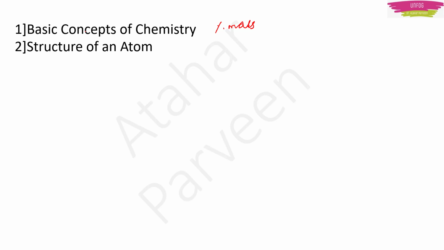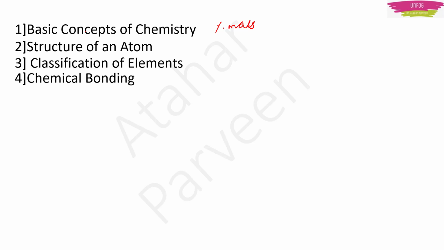Then we had structure of an atom. Then we have classification of elements, meaning periodic table elements. Some questions can be asked, like we solved the question for Dobereiner's triads, right? Like that, questions can be asked. Then we had chemical bonding. That again comes for the sigma and the pi bonds. Such bonding questions, ionic bonds and the covalent bonds, crystalline structure or what type of amorphous structure it has. Such questions can be asked.